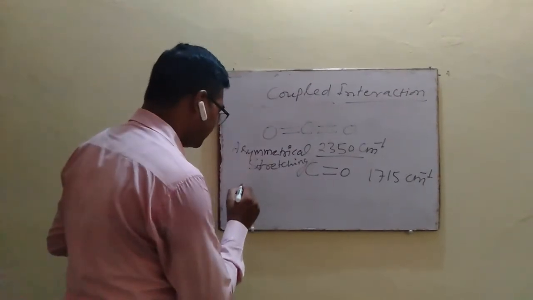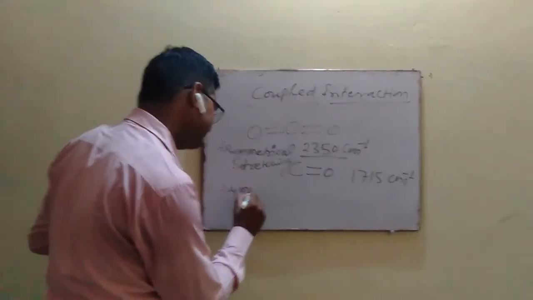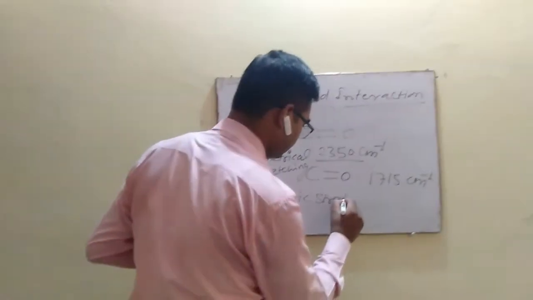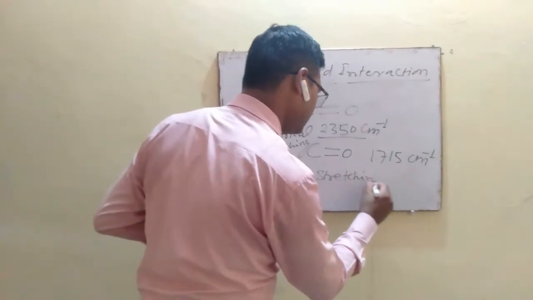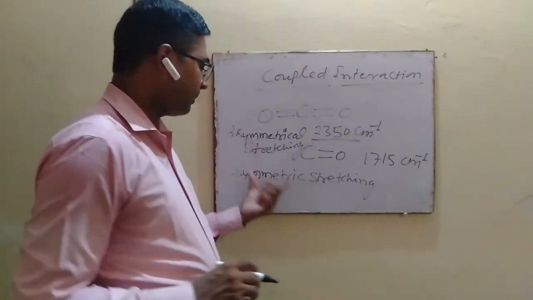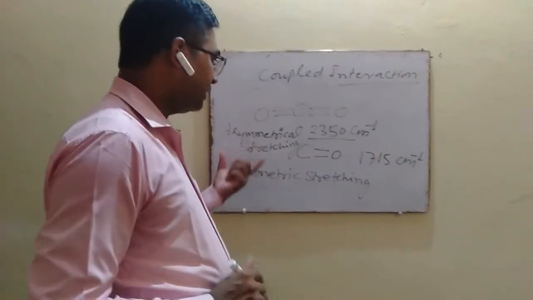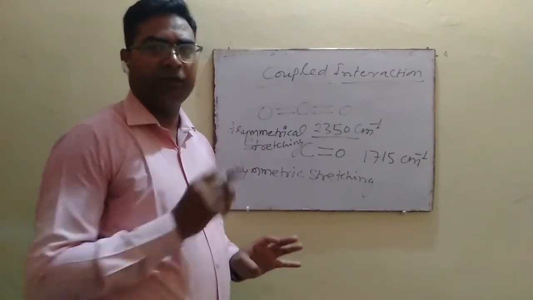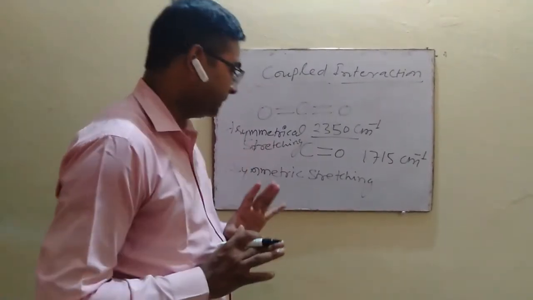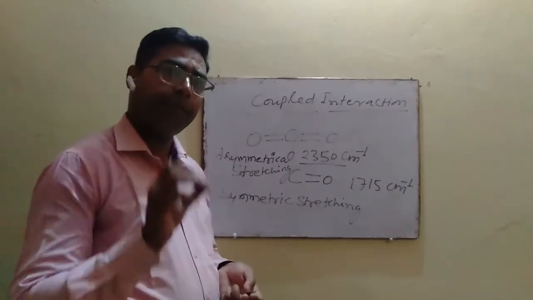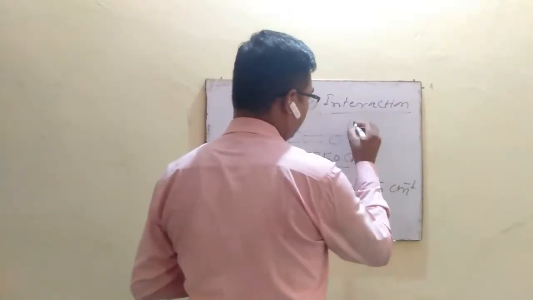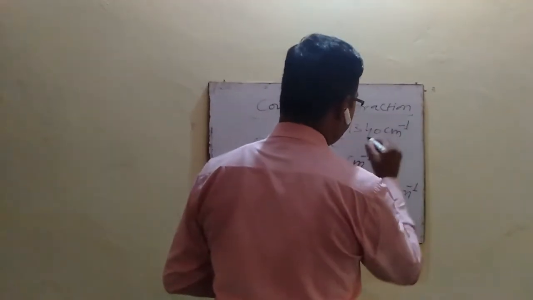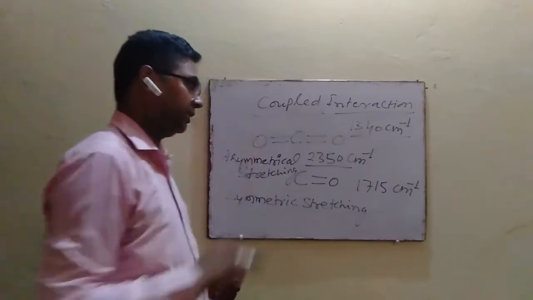The band for symmetrical stretching does not appear in the spectrum of carbon dioxide because symmetrical stretching vibration does not change the dipole moment of the molecule, and therefore it does not appear in the IR spectrum. But it appears at 1340 centimeter inverse in the Raman spectrum of carbon dioxide molecule.